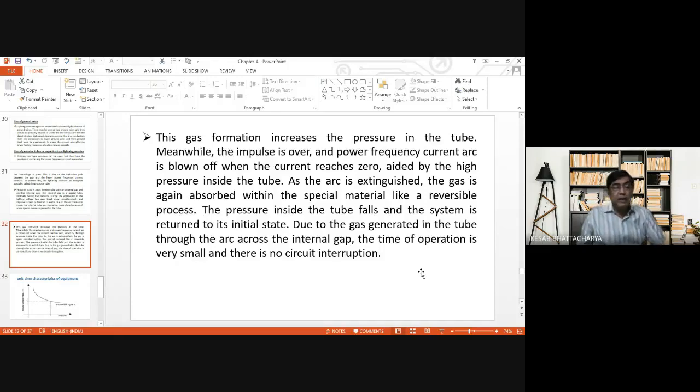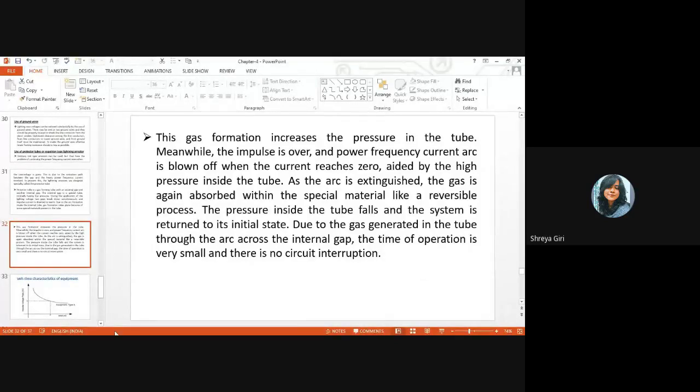So you tell me, do you have any question on this gas filled protector tube? This is mostly descriptive one. So you can go through the notes which I have sent. Ask me any question if you have, even in the next class. Okay, sir.